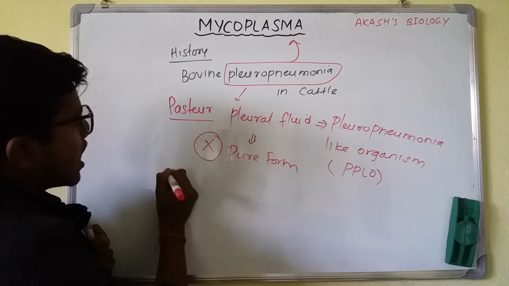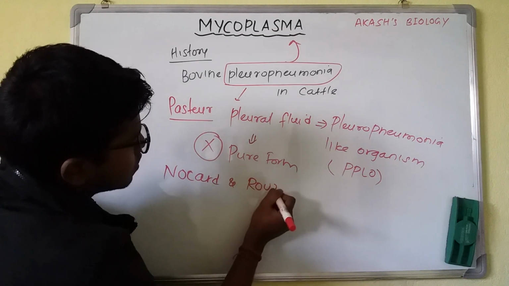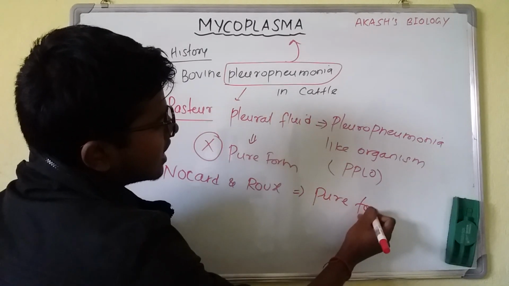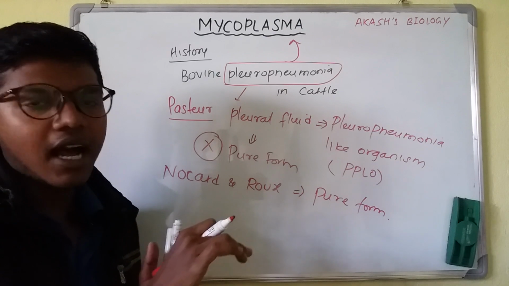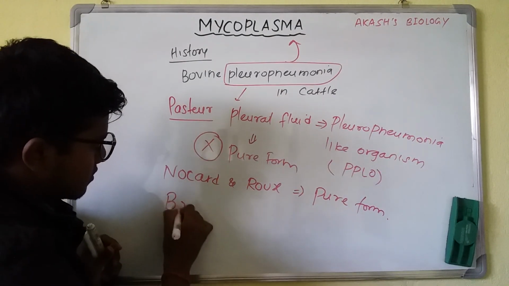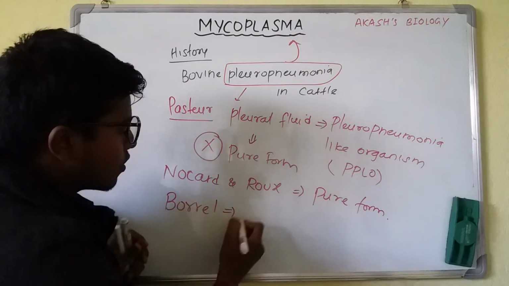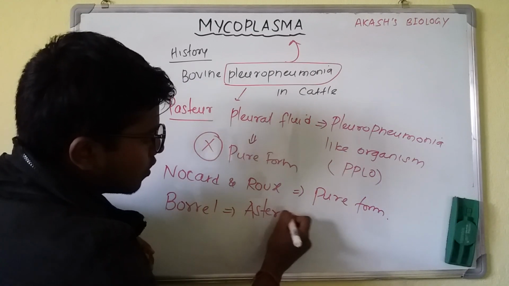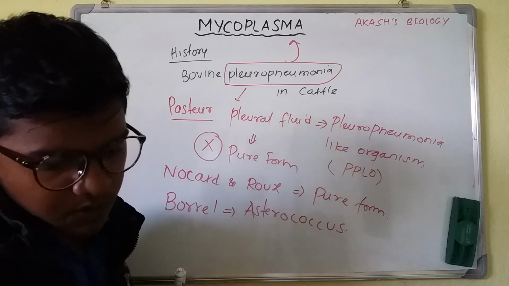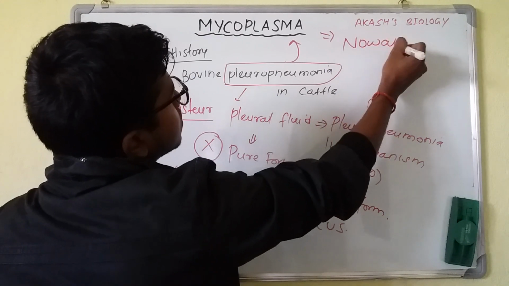Later on, Nocard and Roux obtained the mycoplasma in pure form. These are the mind-tickling questions that are asked in entrance exams. Later on, Borrel named mycoplasma as Asterococcus. And the name mycoplasma was given by Novak.